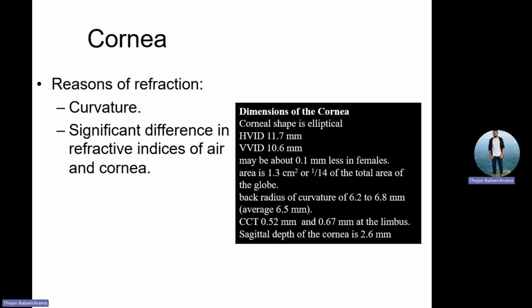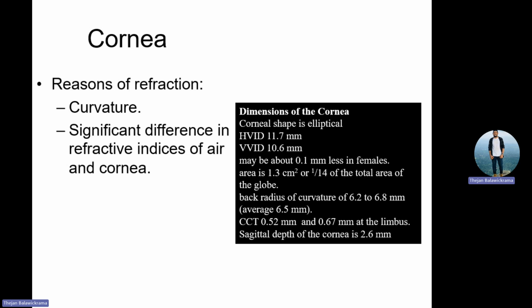So then what happens in our human eye? If the refractive index difference between two surfaces is a big difference, what will happen? Refraction will take place in a larger way. If the refractive index difference between two surfaces is very less, then what will happen? The refraction will take place in a very smaller way. Understood? So where the refractive index difference is much larger, the refraction also will take place on a larger scale.